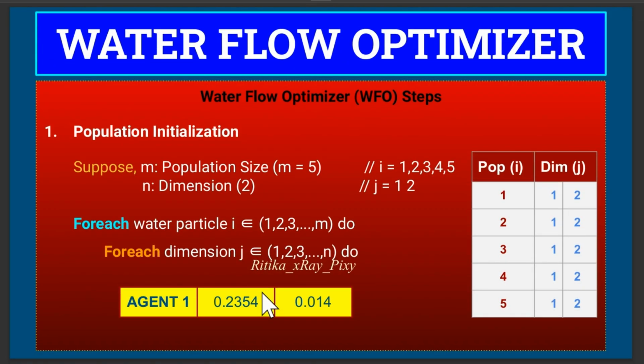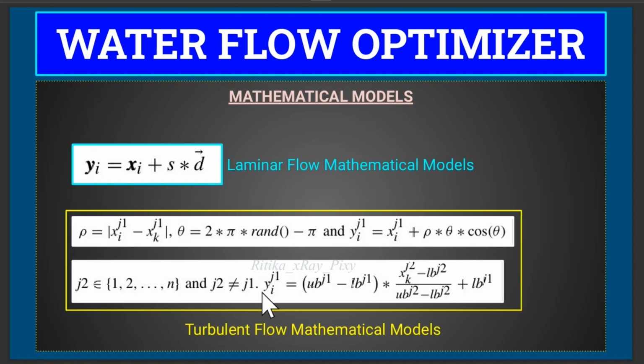Now, step by step, we will discuss how this algorithm is working. But first, we will focus on the mathematical models. So this algorithm uses different mathematical models to simulate laminar and turbulent flow of water particles, which correspond to two key operators. These models guide how the water particles, that is the solution, move in the search space to find the optimal solution.